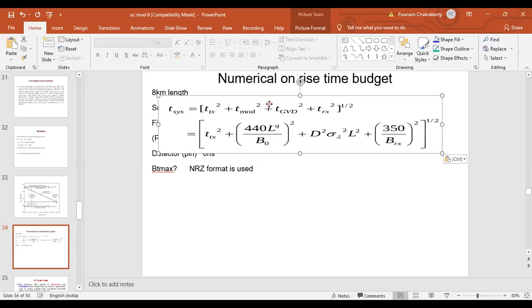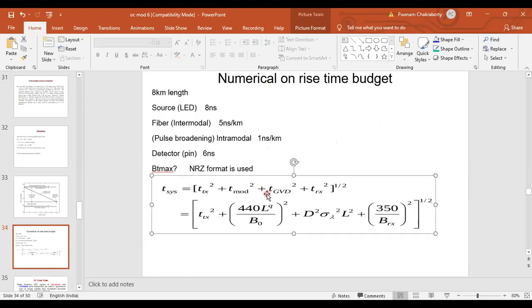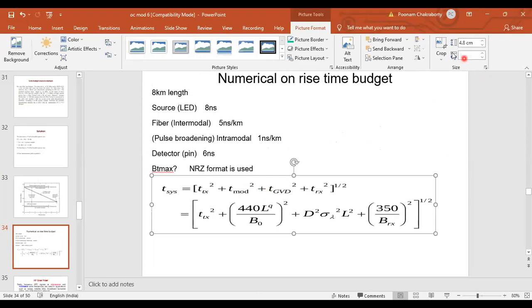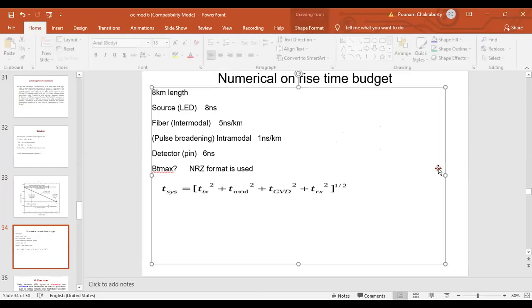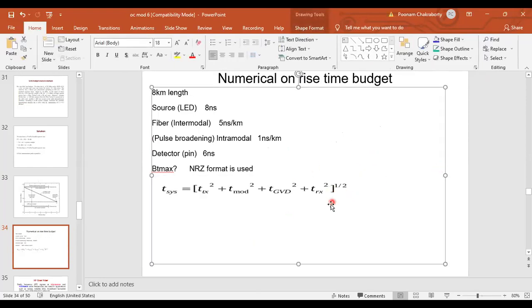Okay, so this is the formula. Put it over here. Okay. So I just require this part. Okay, so substitute here. And tell me the answer, what you are getting.